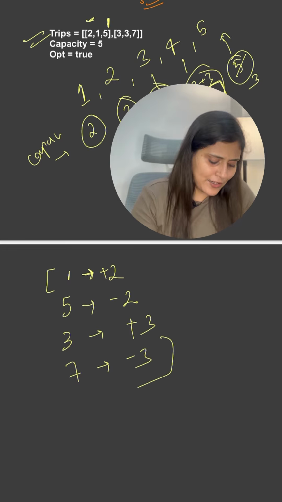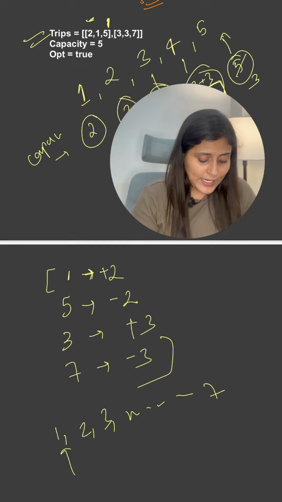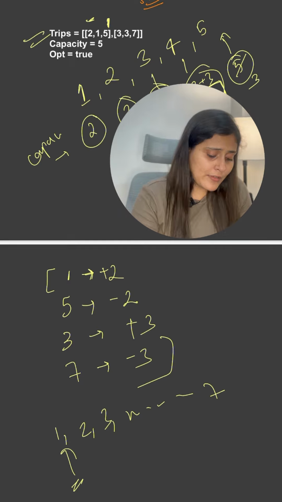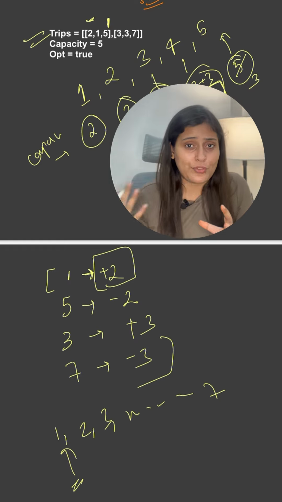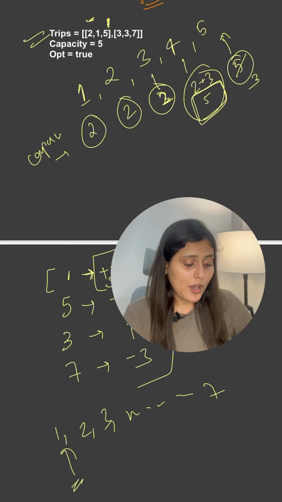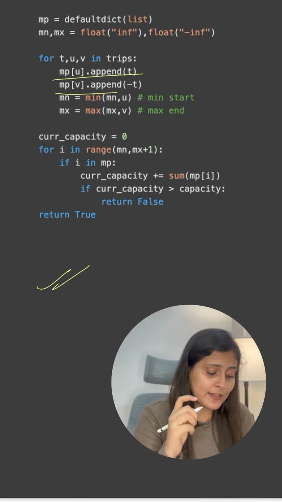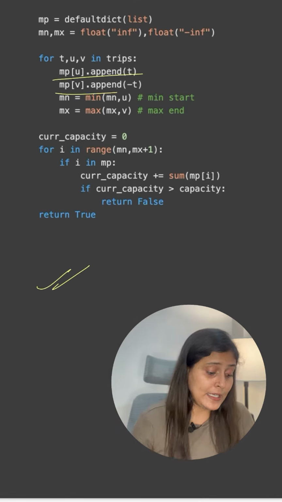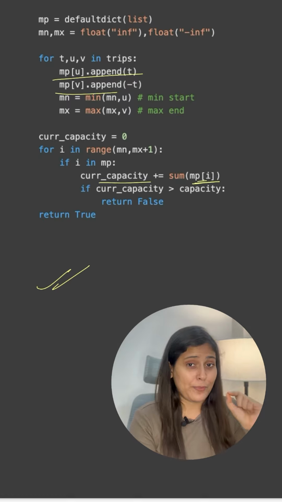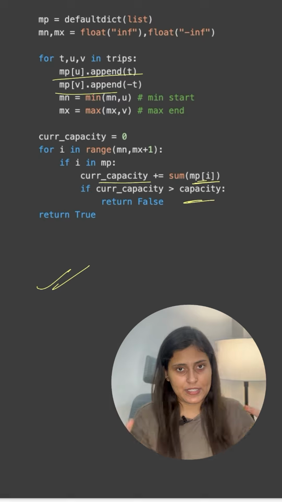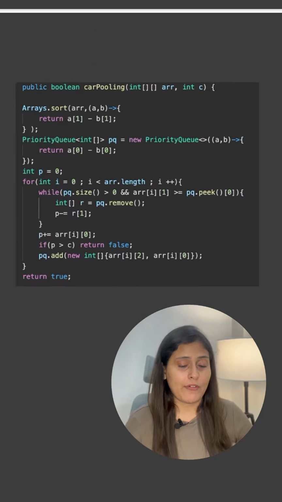Now start iterating from 1, 2, 3, 4, 5 and so on till 7. Whenever you are hitting any number, whatever value is there, just add it. If somewhere the capacity goes out of reach, return false, or else true. With this, here is the code in Python. We have appended plus t and minus t in the map, and we have added all the values for the particular time and checked if the capacity is greater, then return false, or else true. And here is the Java code for the same.